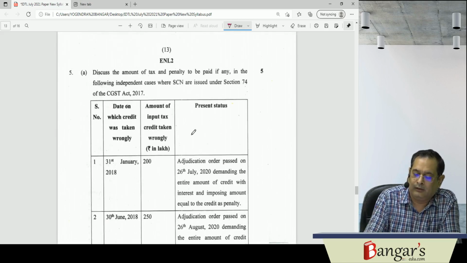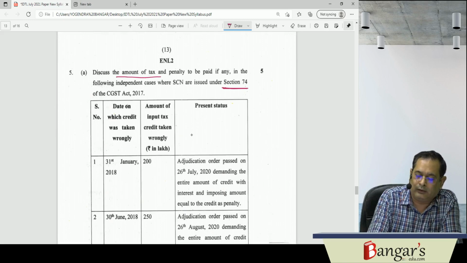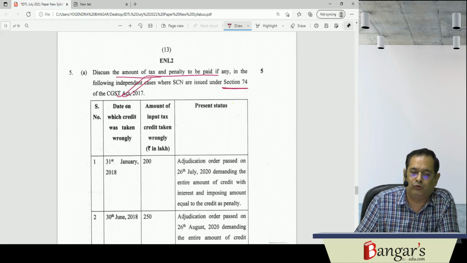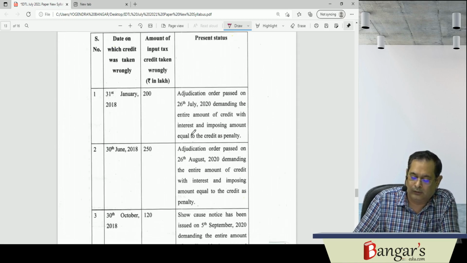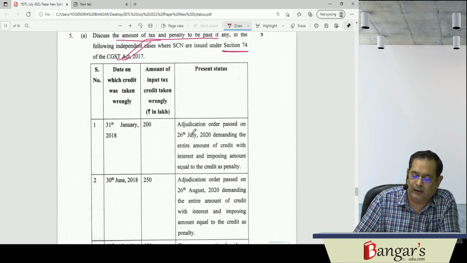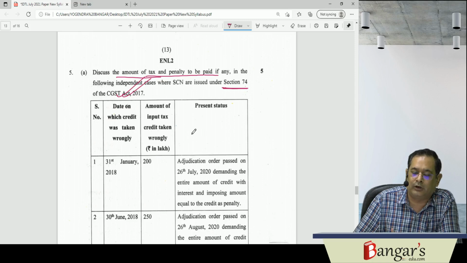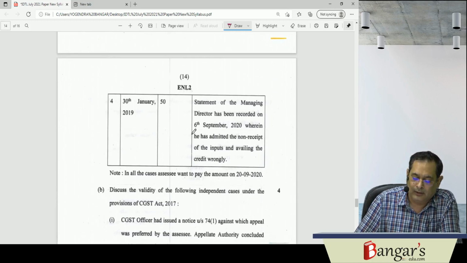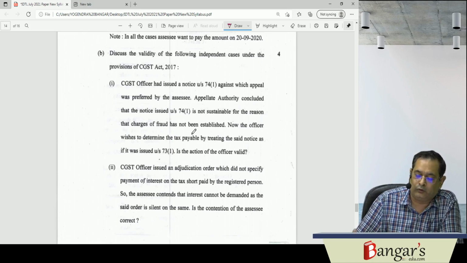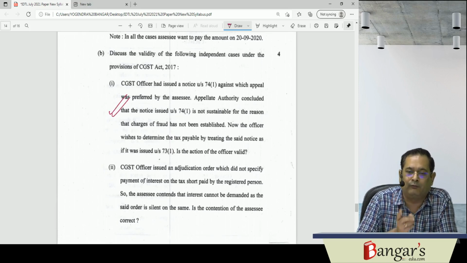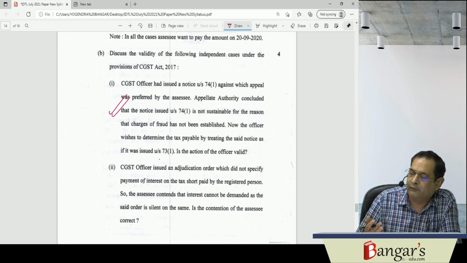Then again, relating to section 74, discuss the amount of tax and penalty to be paid in the independent cases when a show cause notice has been issued under 74. So this type, 74 and 73, I have told you that they are evergreen topics. This has been asked for 5 marks here, relating to determination of the tax and penalty. And then here also they have asked about the show cause notice under 74. If the charges and allegations of section 74 are not sustained, then it will be regarded as a show cause notice involving the normal period of limitation.